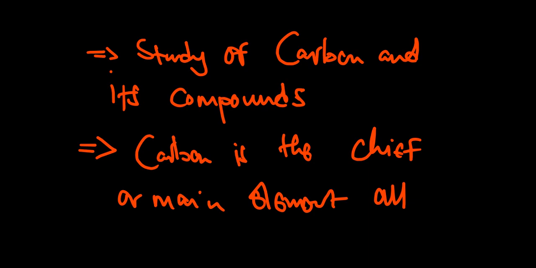I'm just going to write OC there. So if a certain compound does not have carbon, then it can never be an organic compound. This carbon here is the chief or main element of all organic compounds.